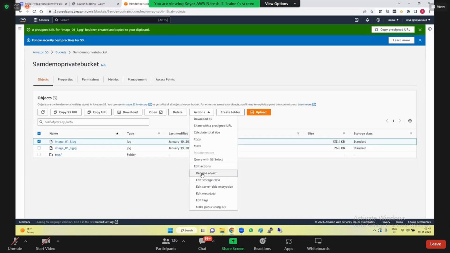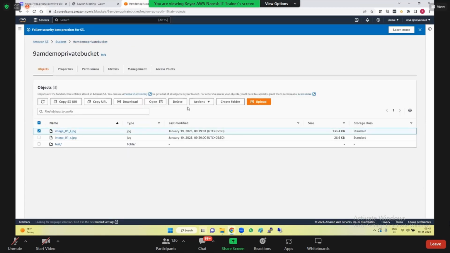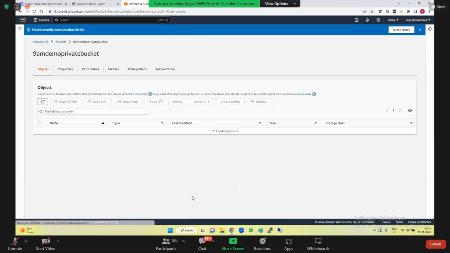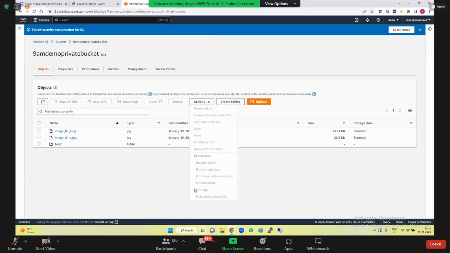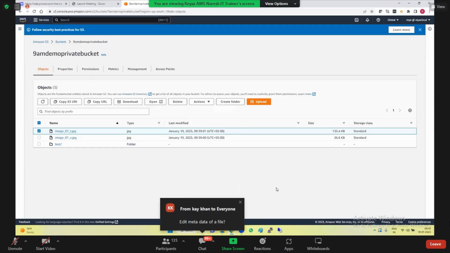So guys, you can calculate total size, copy, move, all these things. You can rename the object from image to something else. Normal actions, guys. You can edit the storage class, so standard to something else. You can get everything with the actions there. This make public using ACL, I'll talk about soon.